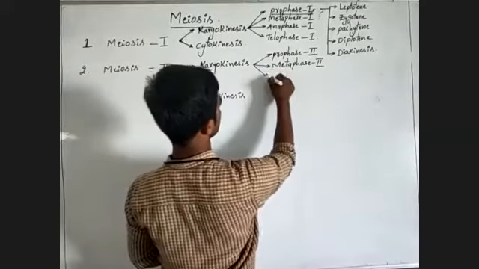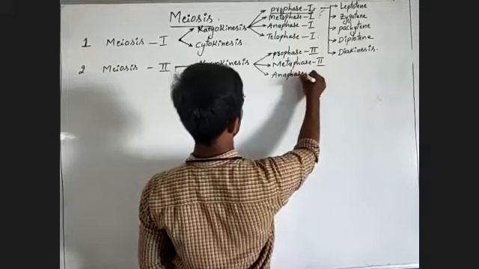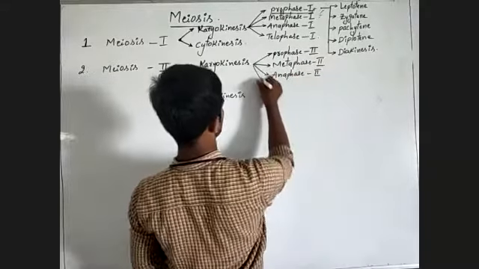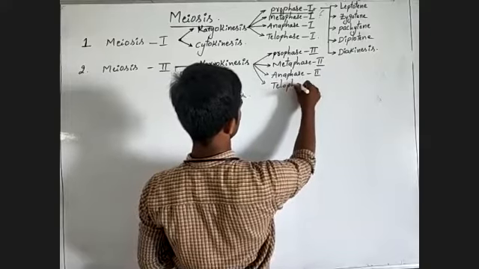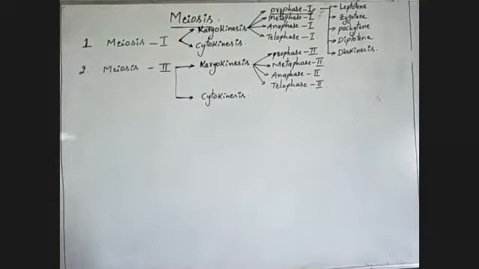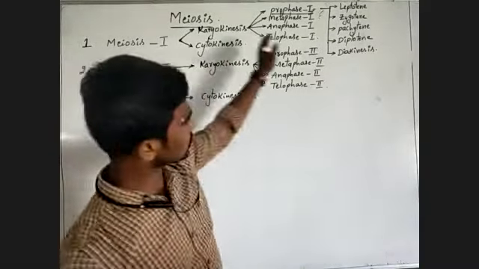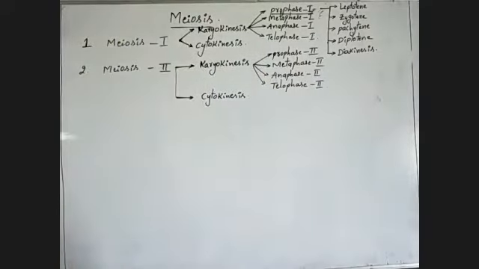Third one, anaphase 2. Fourth one, telophase 2. These are the important phases and steps present in the entire meiosis process. Observe once more.